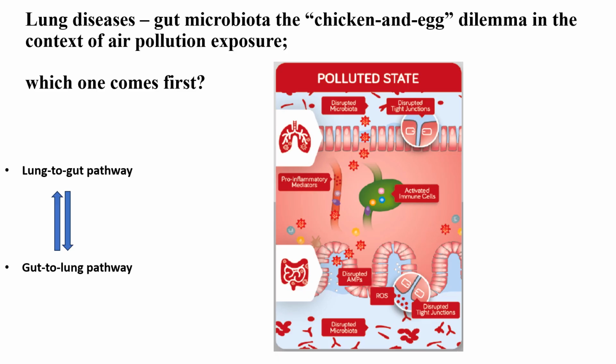Then the function, diversity, and composition of the gut microbiota will be changed by triggers like systemic inflammation, and the result could be less beneficial bacteria and less metabolites like short chain fatty acids.